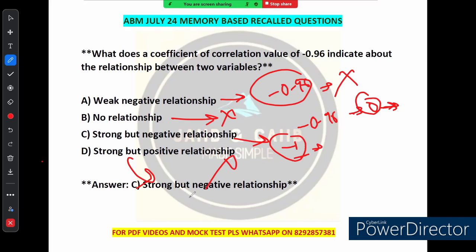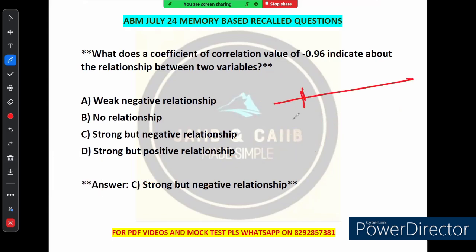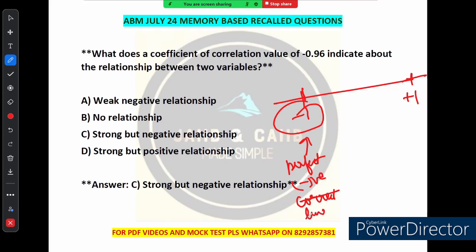See, try to understand this value of R. It moves from minus 1 to plus 1, right? Let me give you a little bit of theory. If the value is minus 1, it indicates perfect negative linear relationship, right? And if the value is plus 1, it indicates perfect positive linear relationship. And you can see the value of minus 0.96 is somewhat closer to minus 1, meaning that there is a strong negative correlation.